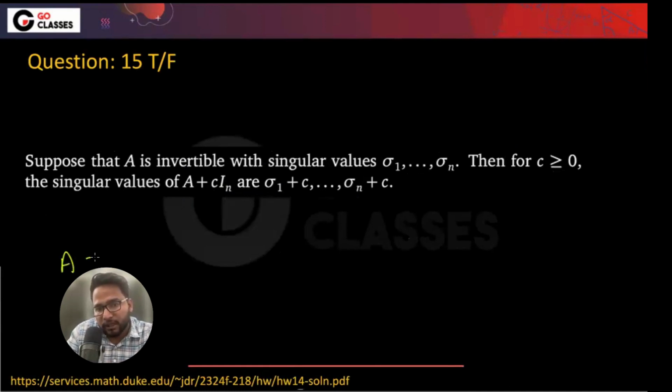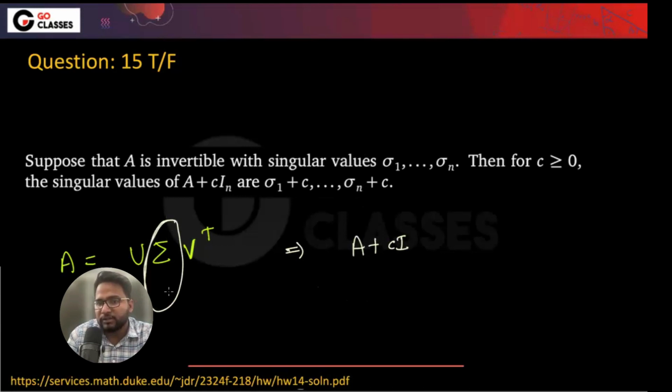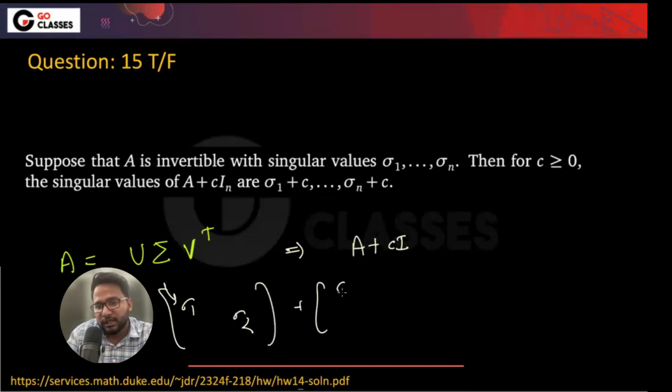So by the way, what is A? If you talk about it in terms of singular value decomposition, then this is A, right? What is A plus C I? It will be some matrix, right? Do you think that the singular values will be directly added to this? If it is having sigma 1, sigma 2, will this matrix C be directly added here? Obviously no, right? See, what do I mean to say?